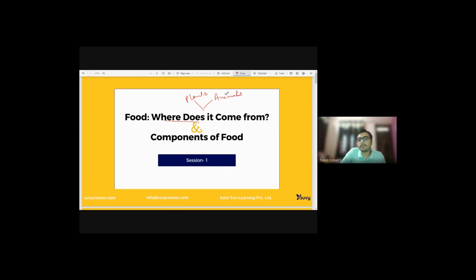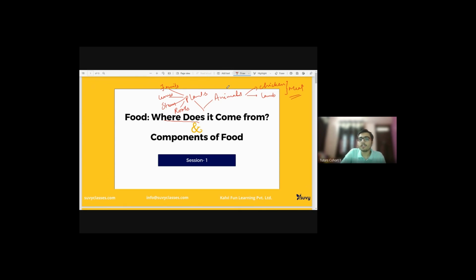We can eat many things from plants, be it fruits, leaves, stem, or roots. We can also source our food from animals. The biggest example is chicken. Then we have lamb, and we collectively call this meat, right?